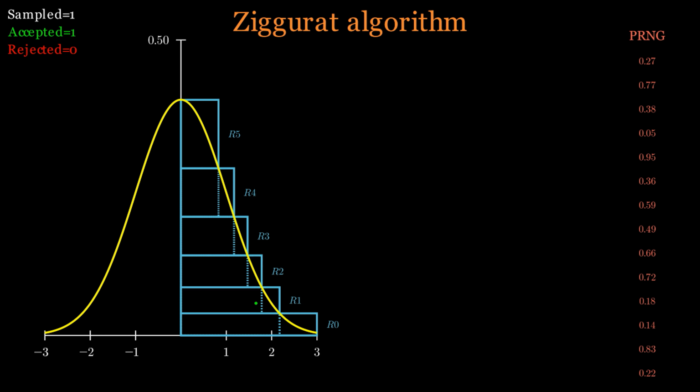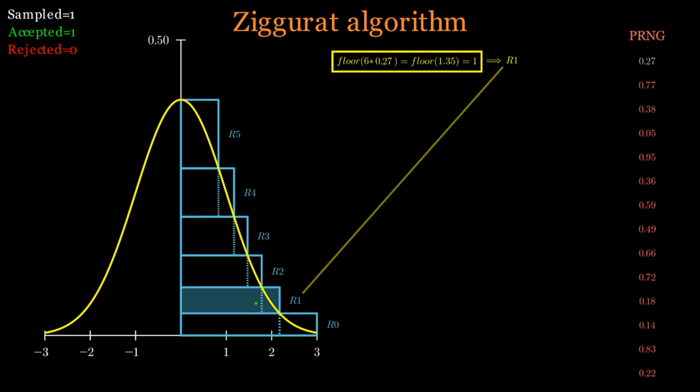In particular, we're interested in identifying the first observation of 1.68 and then in looking at the process that generated it. The first thing that happened was that the PRNG randomly sampled the value 0.27 from the standard uniform distribution. That value was converted to an integer in the inclusive 0 to 5 range, used to determine the one rectangle out of the 6 equal area rectangles covering the positive half of the standard normal. Choosing rectangle R1 can be thought of as a low-resolution random y-coordinate.